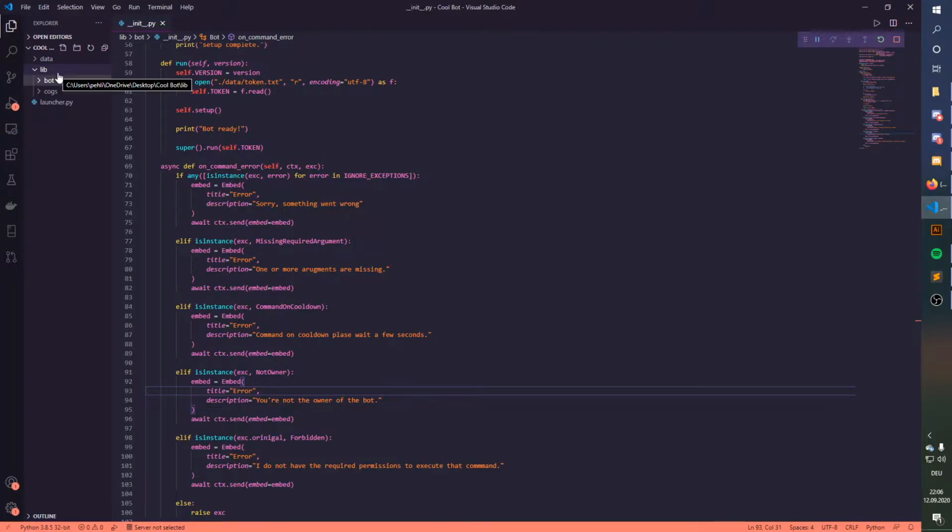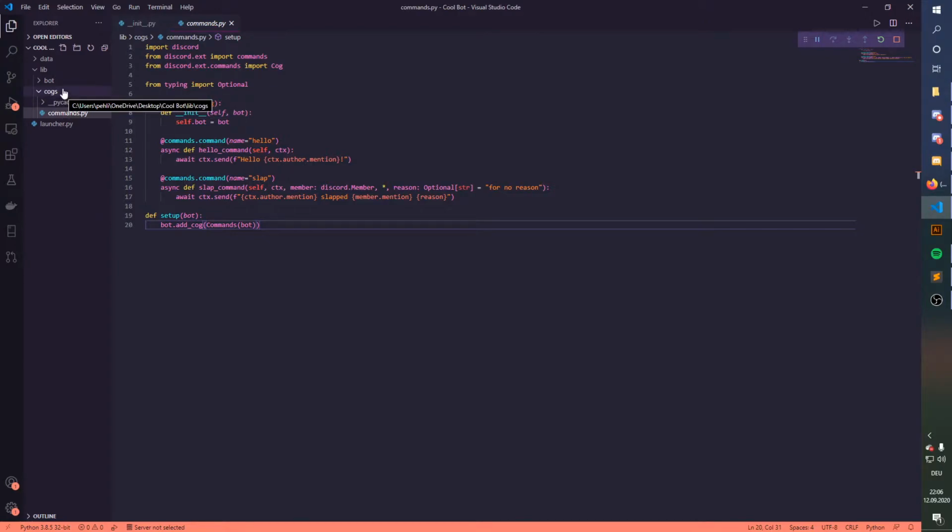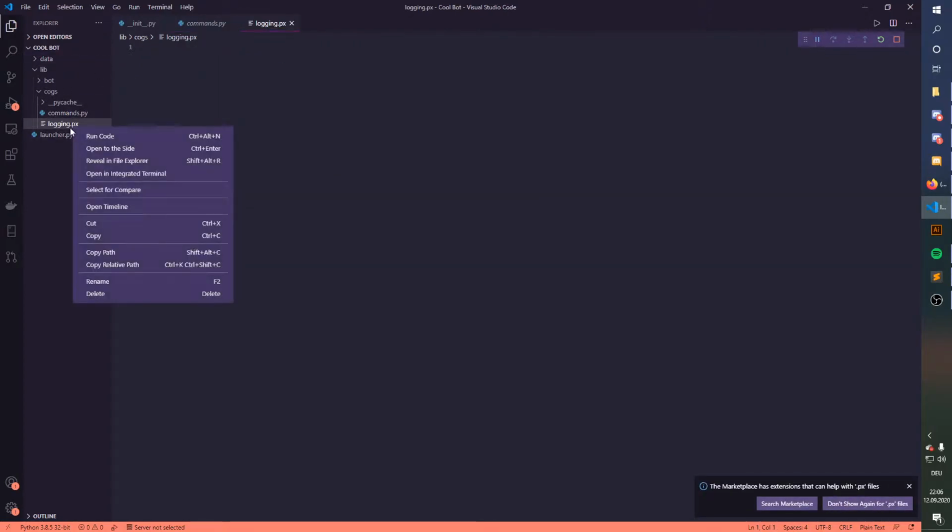The next thing we would like to look at today were commands, but to be honest, I think there is something more important, and that's called logging. Logging is basically that the bot will just log information we have, for example, when a user changes his profile picture or something. But we will keep it pretty simple for today. So we're just gonna make a simple logging. We'll call that cog logging.py, not px.